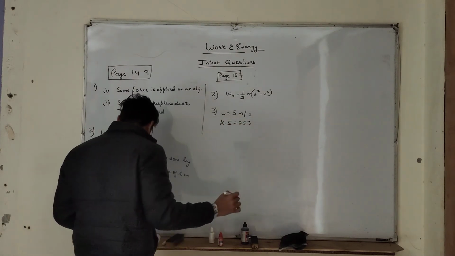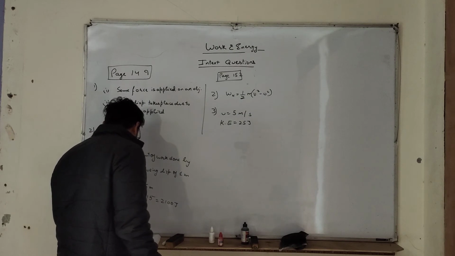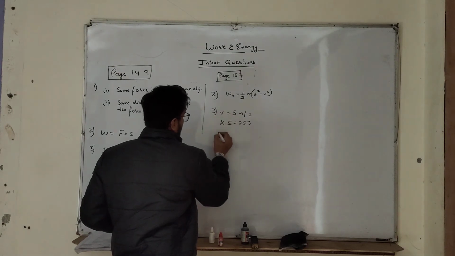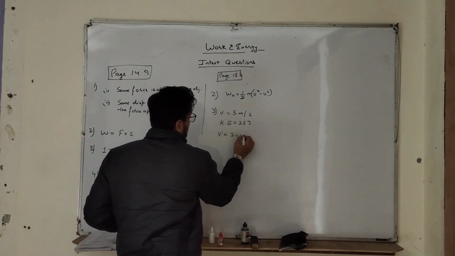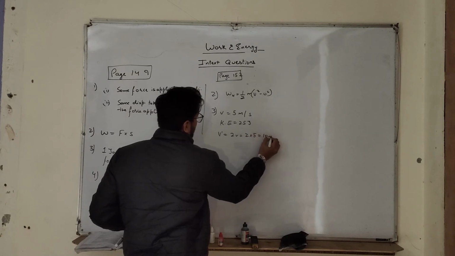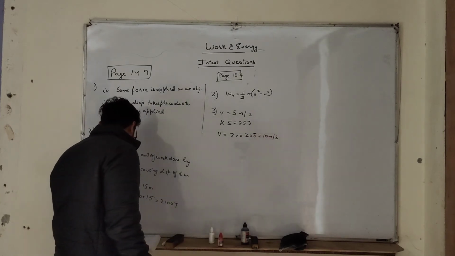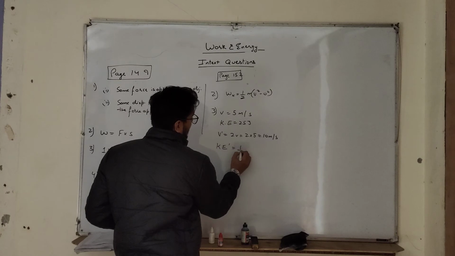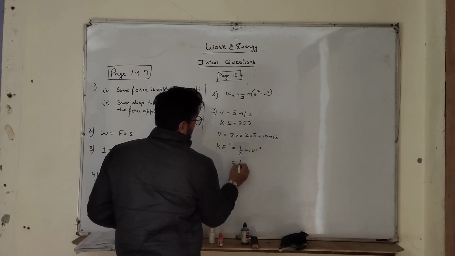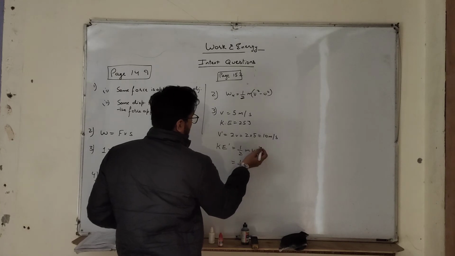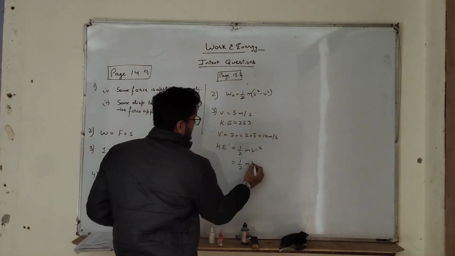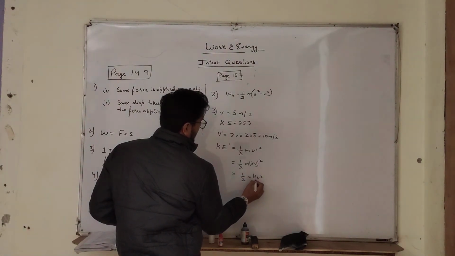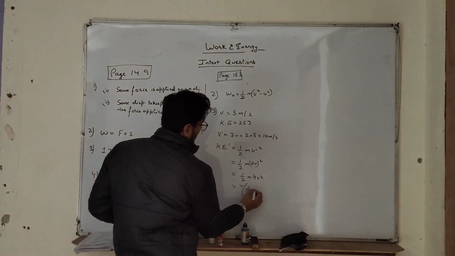What do we have to find out? What will be the kinetic energy when its velocity is doubled? So if its velocity is v, then v dash is 2v, which is 2 multiplied by 5, which is 10 meter per second, right? So kinetic energy dash is equal to half m v dash square. Its velocity is double, so we can say it is half m (2v) whole square, which is half m 4 v square, or we can take 4 common, 4 times half m v square.